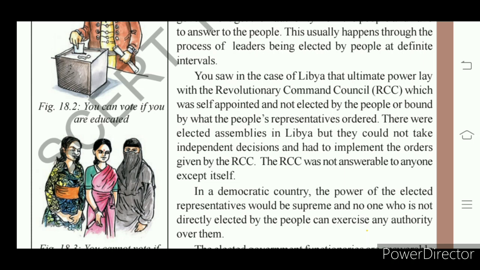The members of the RCC were not elected by people, so they were not answerable to the people. They were appointed. We have studied it.